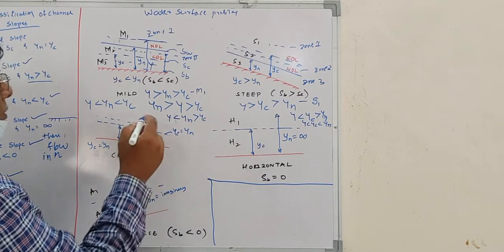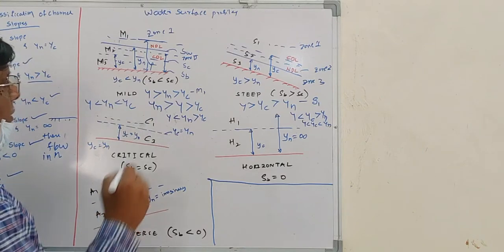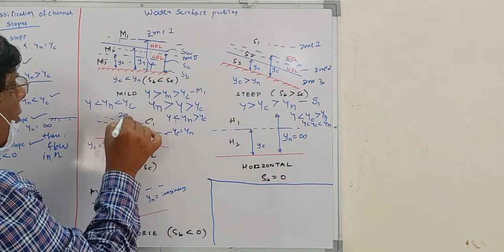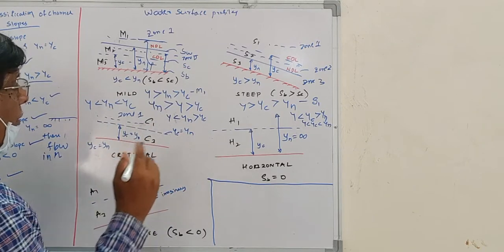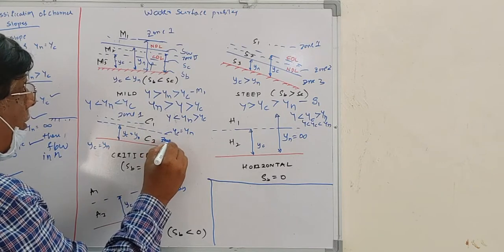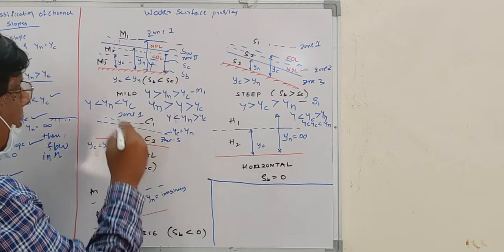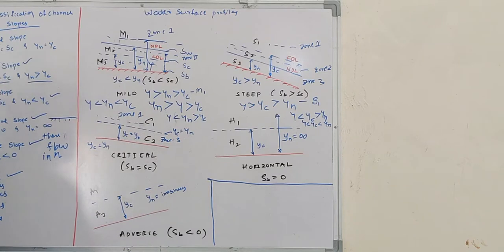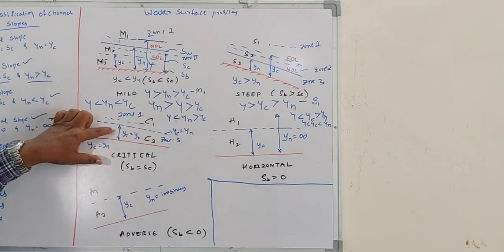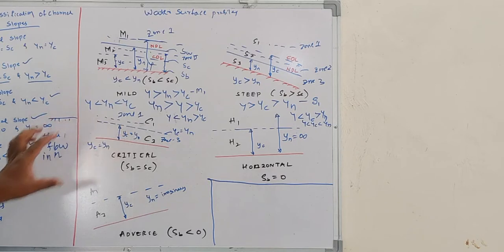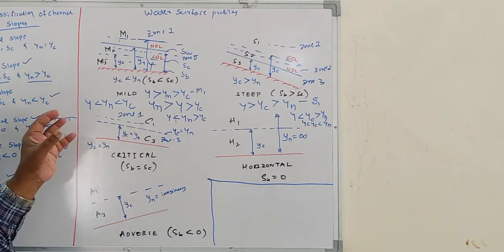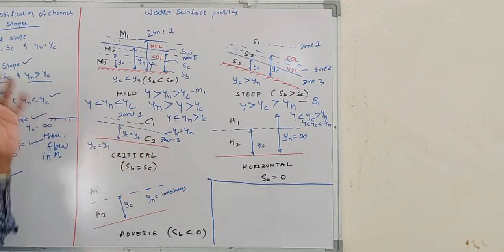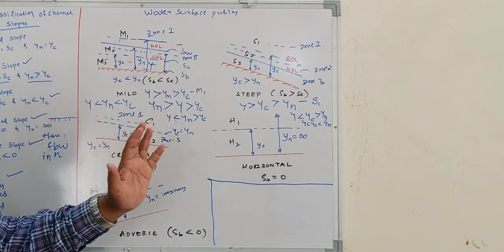If it is above, that curve is called the C1 curve, in zone 1. Here you won't get any zone 2, so there is no C2 curve, only zone 3. Zone 3 means the depth of flow in the channel is less than the critical depth and normal depth. When the critical slope is there, the normal depth, critical depth and depth of flow in the channel are almost the same.